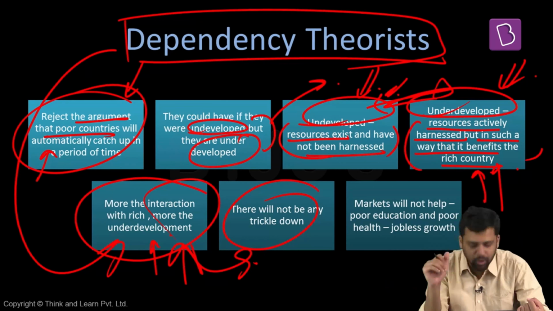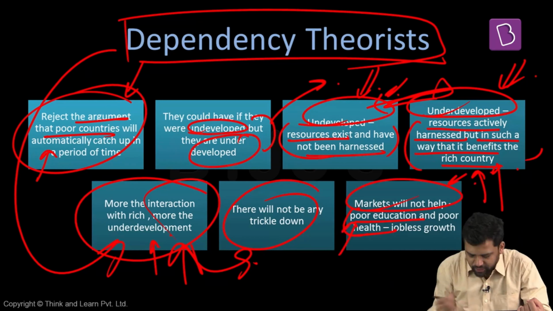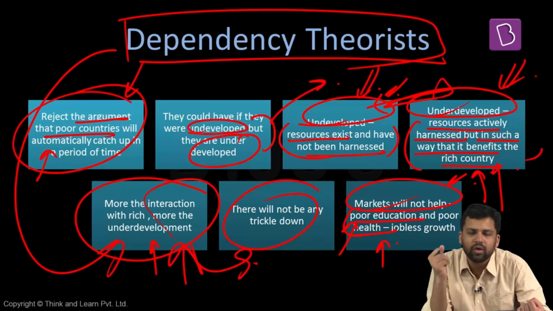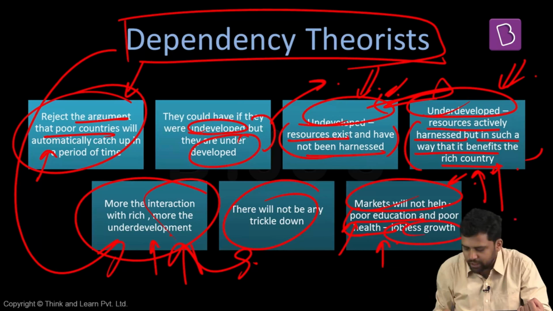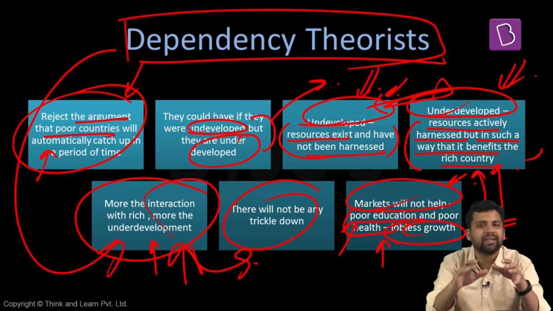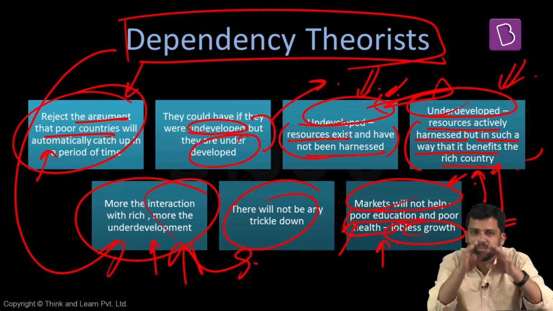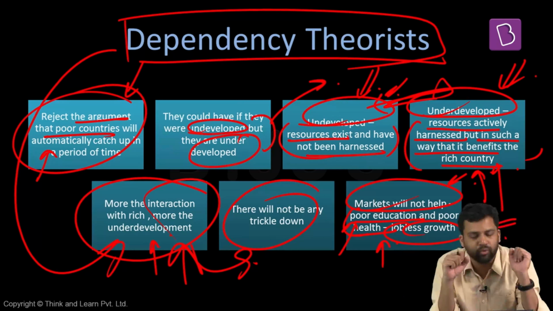But again, that is also not the case because in these countries, the dependent economies, the education levels, the health levels, they are not good. If education is not good, then who's going to get the jobs? If people are not educated, there will not be creation of jobs. If there is no creation of jobs, it will only lead to jobless growth. There will be economic growth, but jobs are not increasing. That means there is growth, but there is no development. Equitable distribution of resources does not take place. Standard of living is not going to improve.